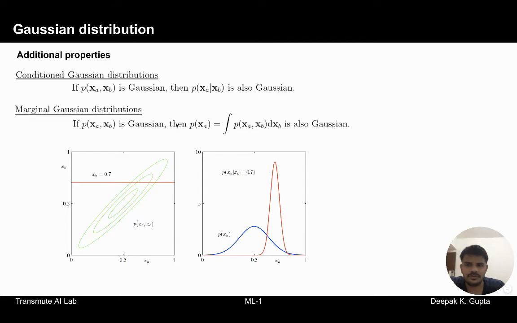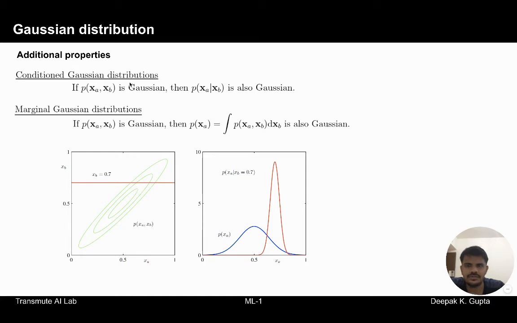And this property is defined by the marginal Gaussian distribution property. And we look at these two properties from this very simple example. In this example, on the x-axis we have random variable xa, on the y-axis we have random variable xb, and we have a joint distribution which is Gaussian. So this green one is the joint distribution which is Gaussian.